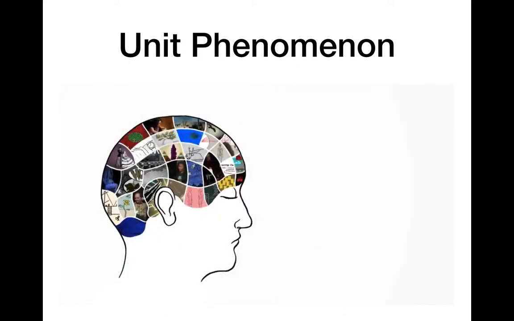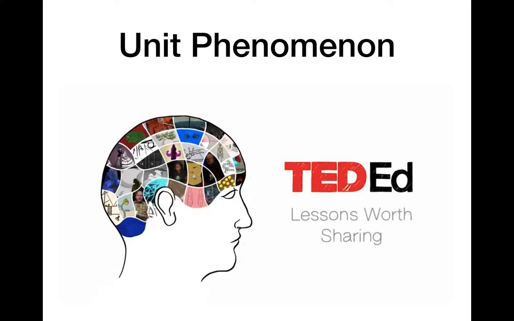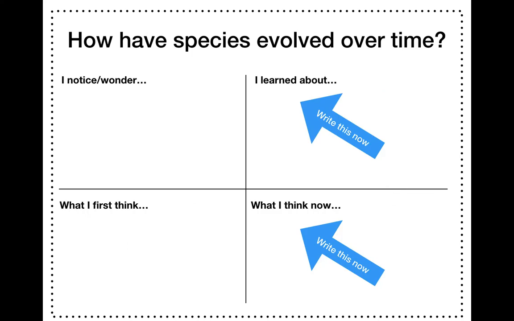You should also take some time to go back to our phenomenon. If you remember, our phenomenon was about the evolution of skin color. I will link the video on the post so you can watch again if you want to, and you should be answering these 2 things. Write down what you learned about evolution, how species have evolved over time, and what you think is the answer to this question now. What do you know now compared to what you thought then? So what's the answer to this question is what you put here. And then what did you learn about in this unit? Write kind of a list.